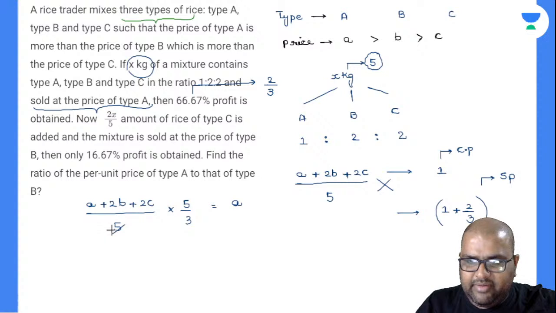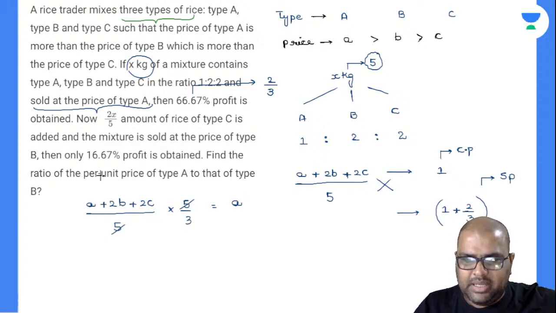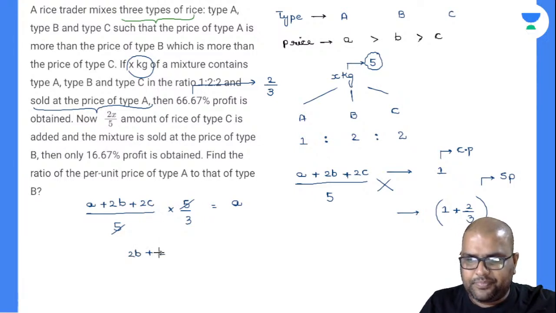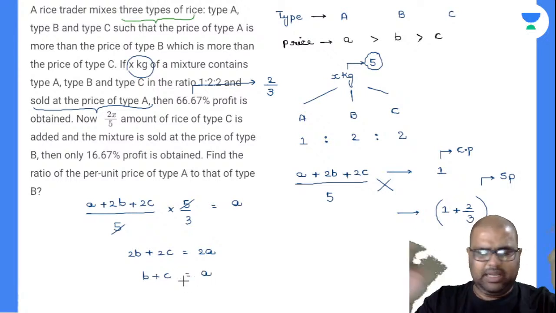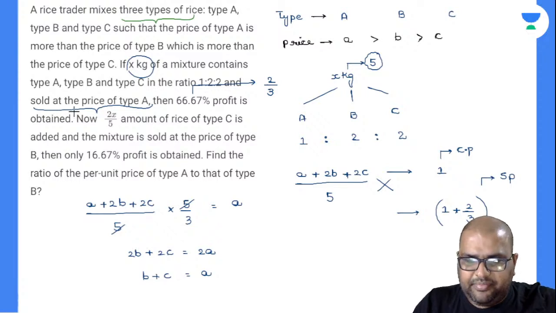Finally, then this 5 and this 5 get cancelled. This 3 will go to this side, which will become 3A. This A will come to the right hand side. So 2B plus 2C will be equal to 2A. And finally, I can write down B plus C is equal to A. So I'll keep this equation aside and then I'll write down the remaining part. Then I will continue with the remaining things. Come to the next one now.